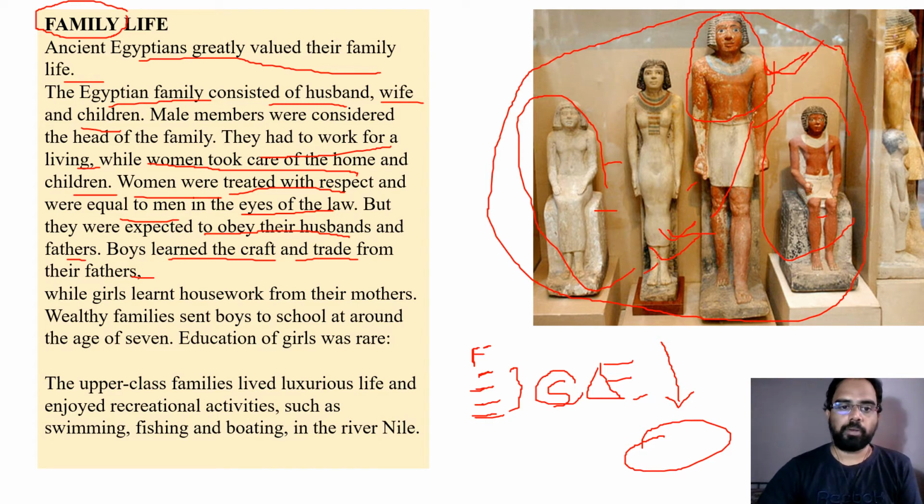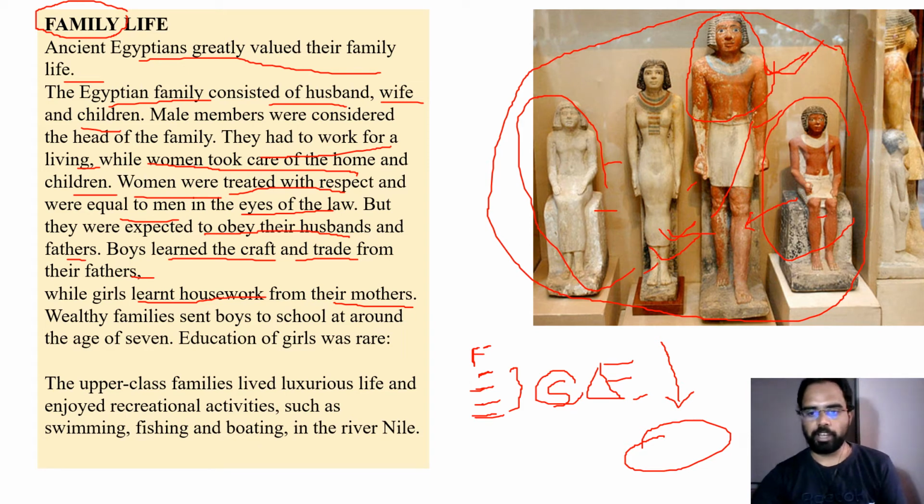And girls learned the housework from their mothers. Suppose a father is making pots, or is a farmer, then the son goes along with him and learns the farming techniques or how to make pots. Whereas girls stay with the mothers and learn household work.